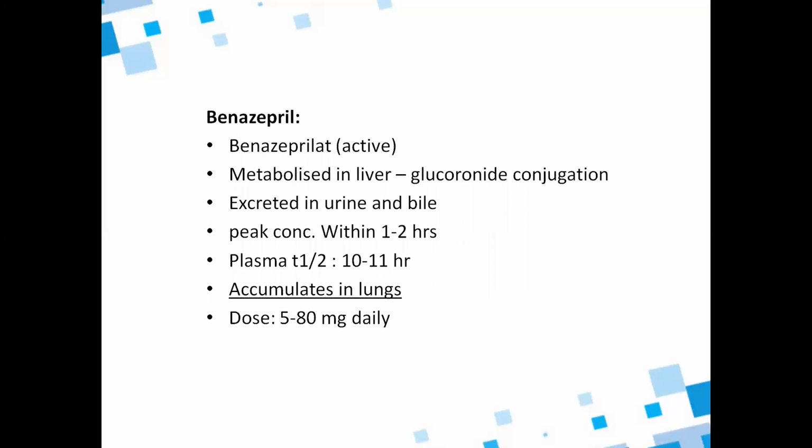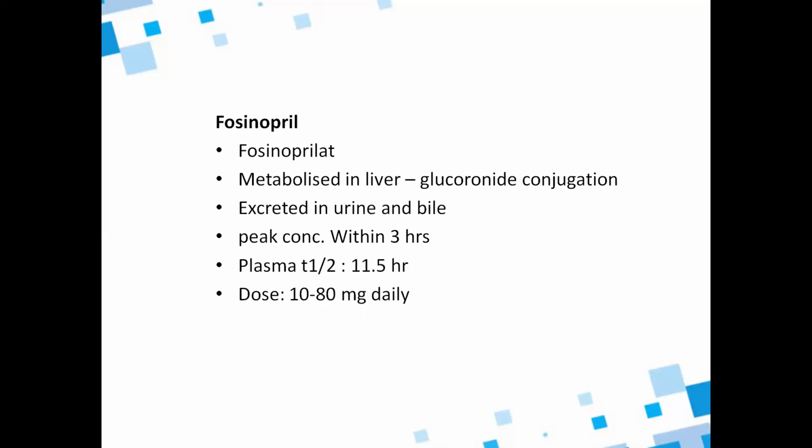Benazepril: benazeprilat is the active metabolite of this drug, and it is metabolized in the liver by glucuronide conjugation. It is excreted in urine and bile. Peak concentration is within 1 to 2 hours. Plasma half-life is longer, 10 to 11 hours. This drug gets accumulated in the lungs, and dose is 5 to 80 milligrams daily.